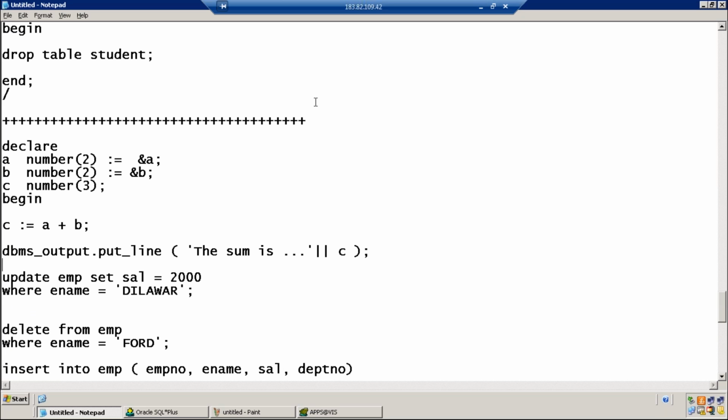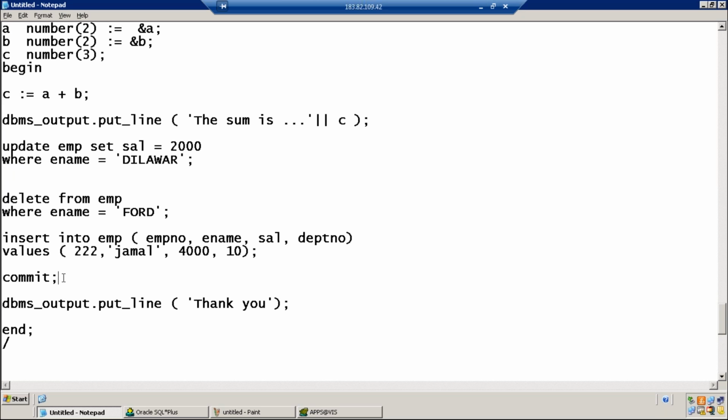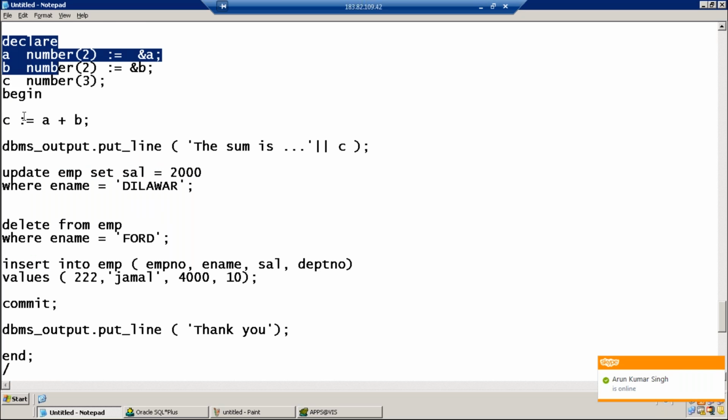We know the importance of the commit command. Commit will make the previous changes permanent to the database. This update, delete, and insert will be executed permanently. They will have a permanent effect on the table.